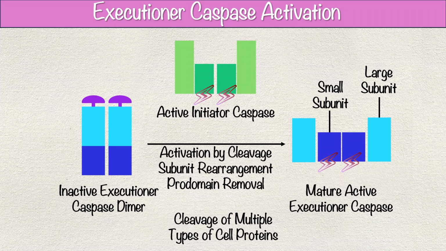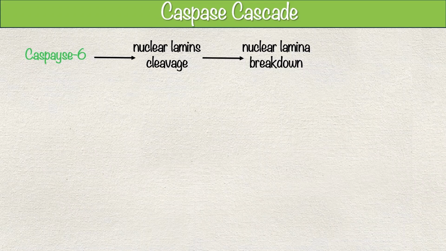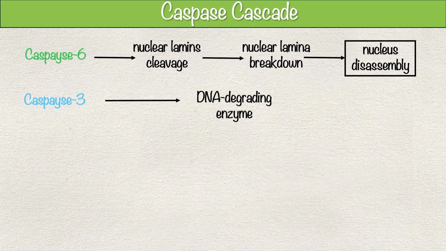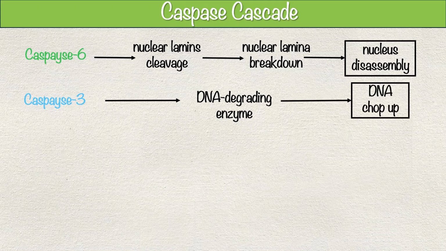Once active, executioner caspases go to work, targeting hundreds of proteins to carry out the clean and systematic dismantling of the cell. Caspase 6 cleaves nuclear lamins, breaking down the nuclear lamina and ensuring the nucleus disassembles irreversibly. Caspase 3 activates a DNA-degrading enzyme by cleaving its inhibitor. This allows the enzyme to chop up DNA, a hallmark of apoptosis.